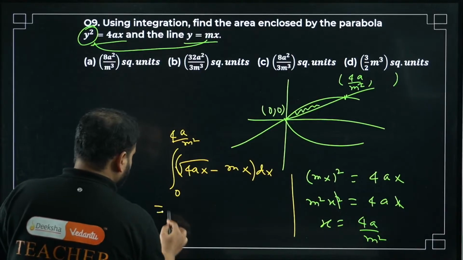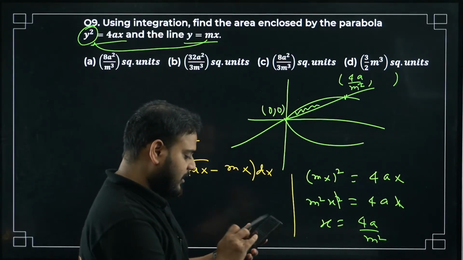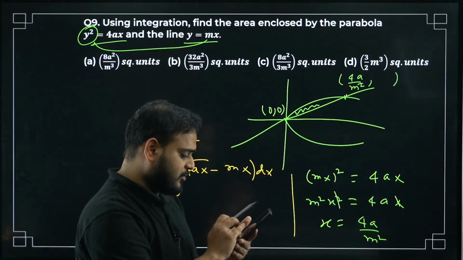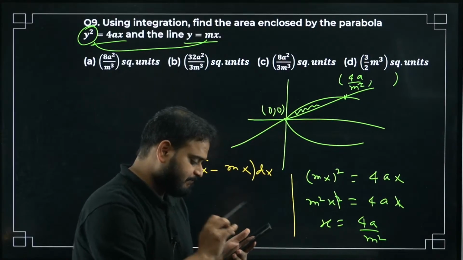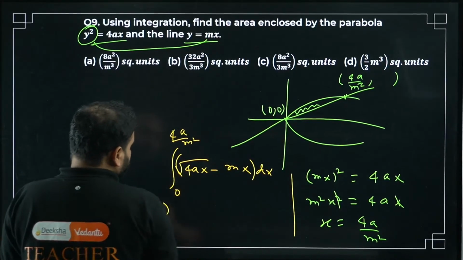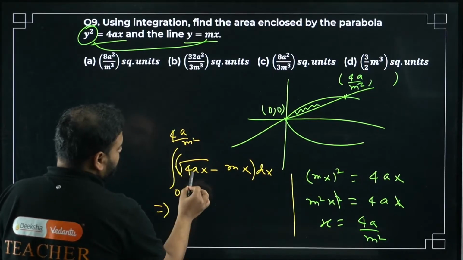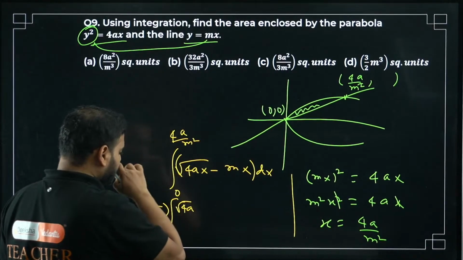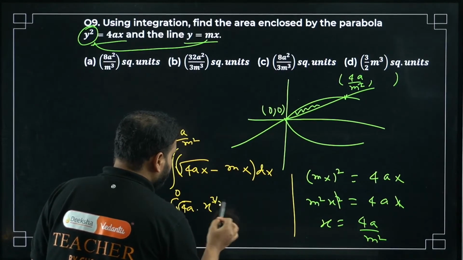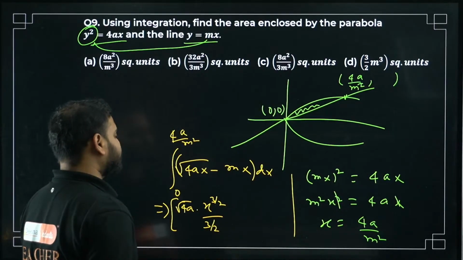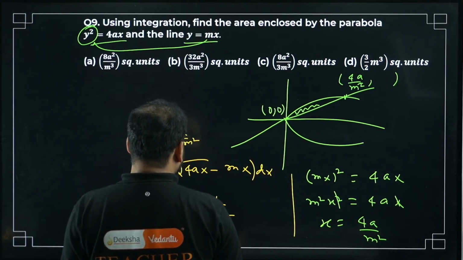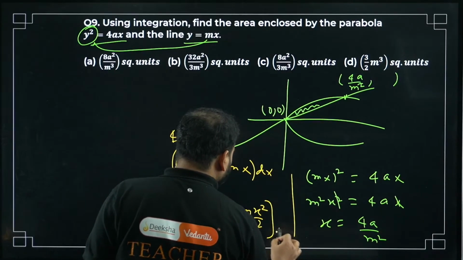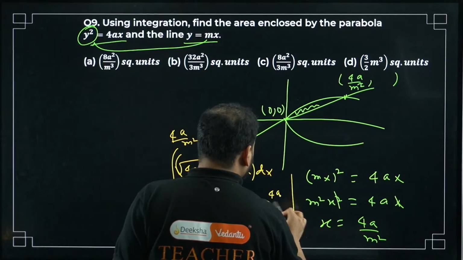Very difficult. Okay, let's do it. Guys, please try. Sahana, Shagufta, Lakshmi, whoever is live, please solve this question. Okay, let's solve this. Root 4a is a constant, so keep it outside. Integrate root x, it will become x power 3 by 2 divided by 3 by 2. What about the other term? It will become m times x square by 2, from 0 to 4a by m square.